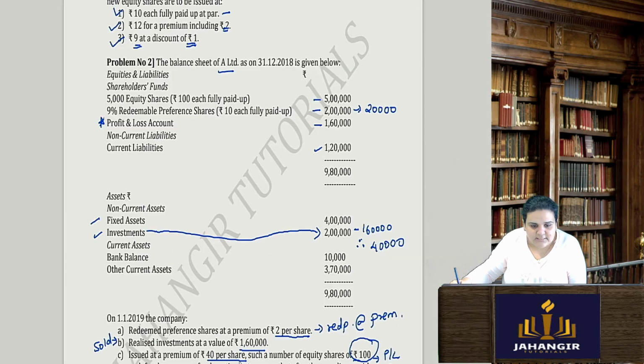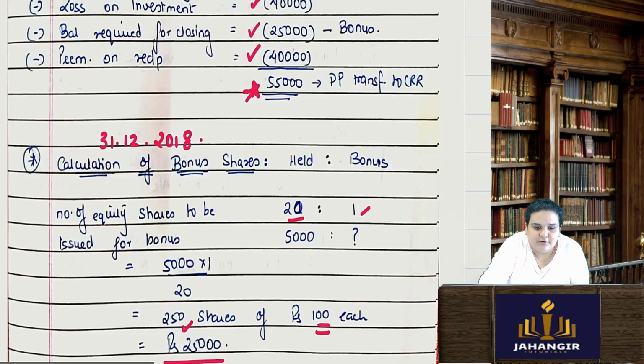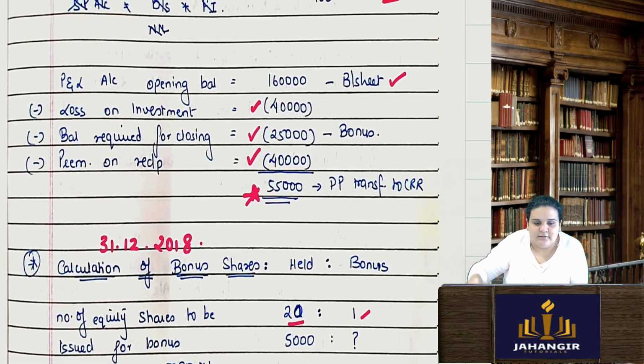So how many shares do I have on 31st of December? 5,000. On 5,000 shares, how many bonus shares will I give? 250 shares. 250 shares of rupees 100 each is my face value, so 25,000 I will need for that. See, for that only they had told me to keep this 25,000 in PNL for the bonus.